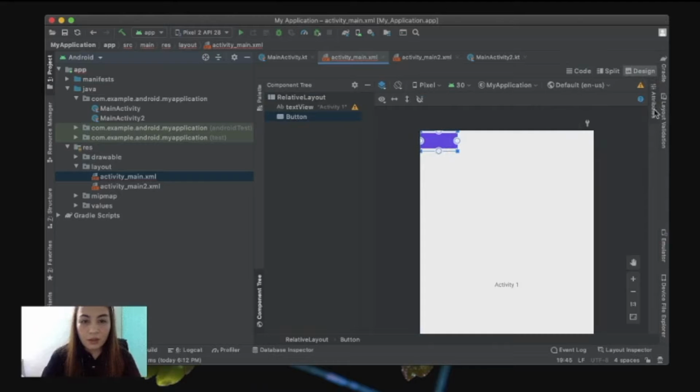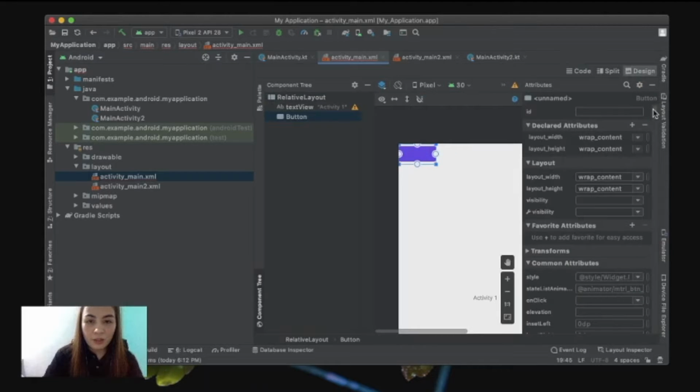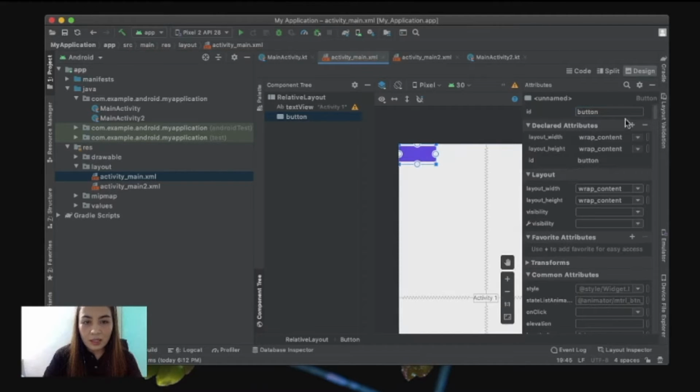Let's set the button layout through Attributes pane, and I'll just name the ID button. Then let's set the text.